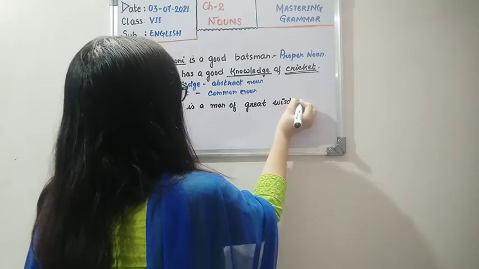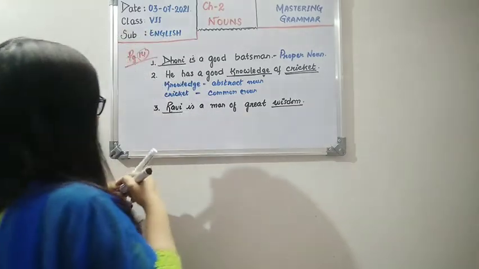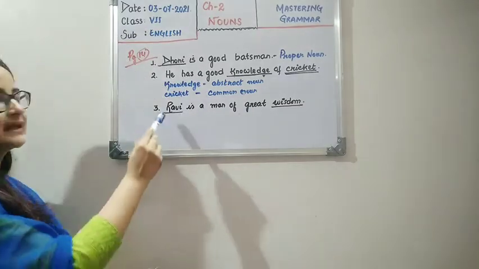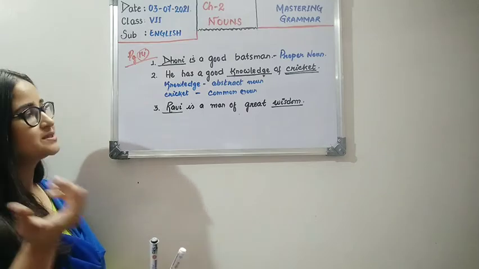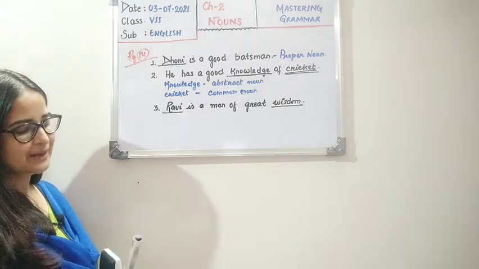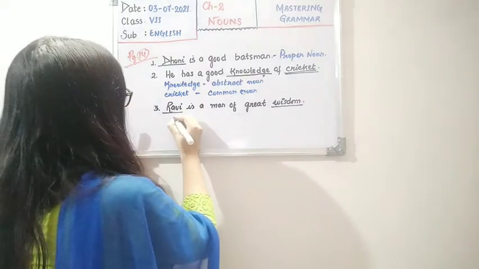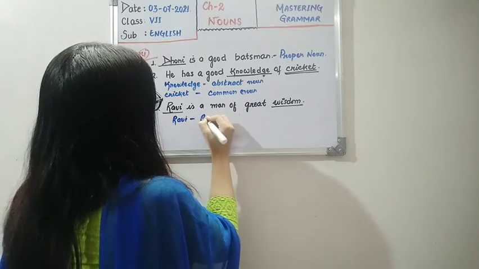The first word that has been underlined is Ravi and the second word that has been underlined is wisdom. Now Ravi is a name of a person. What did I tell you? When you give a name to a person or animal or a place or monument or a thing, then that is a proper noun. So Ravi will be a proper noun. Okay, children?